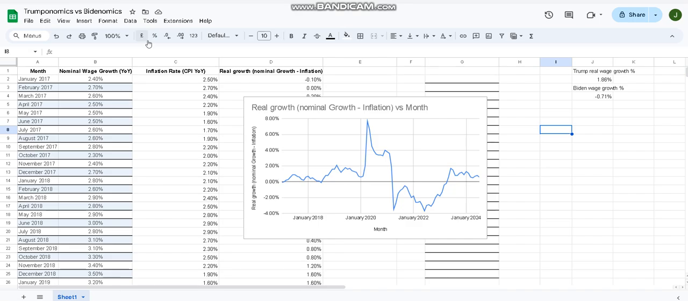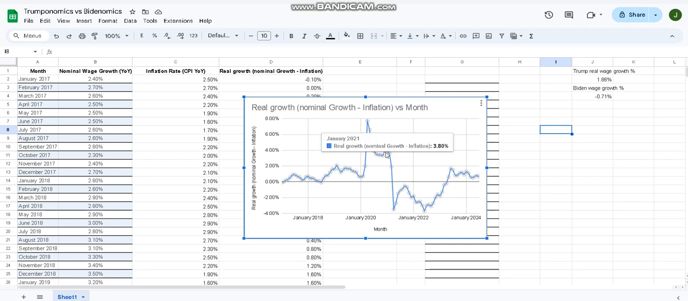And I have created this spreadsheet here, and it shows that during the Trump presidency, from January 2017 to what looks like January 2021, the real wage growth has been positive. Whereas when Biden gets elected, which is just about here, all of a sudden the real wage growth plummets and it becomes negative.